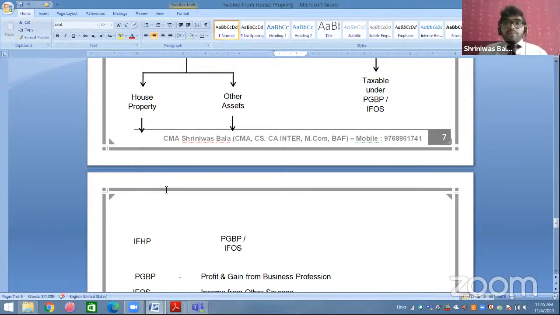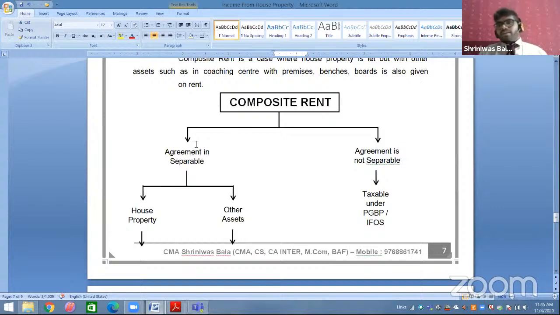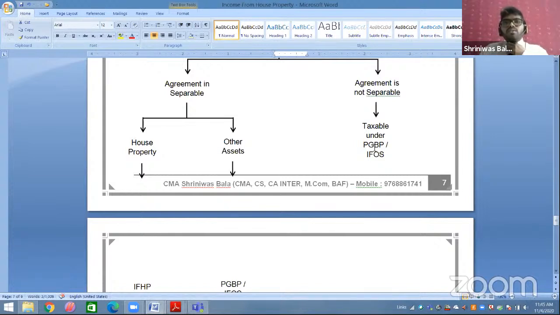But what if you have not made a separate agreement? You have made a combined agreement for both house property and other assets. In that case, the whole amount of 50,000 will be taxable under income from other sources. So what we have to do is calculate the income. We have to make a separate agreement for house property and other assets. House property income will be taxable under income from house property, other assets income will be taxable under income from other sources. If you make the same agreement for both, then it will be taxable under income from other sources.